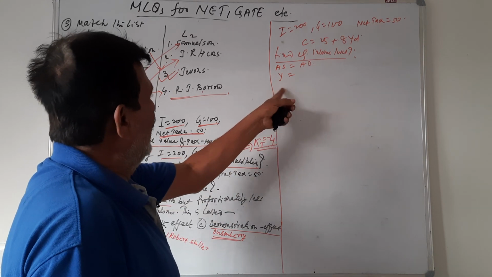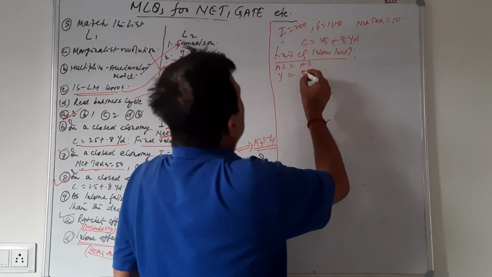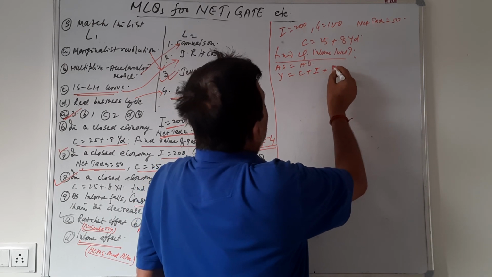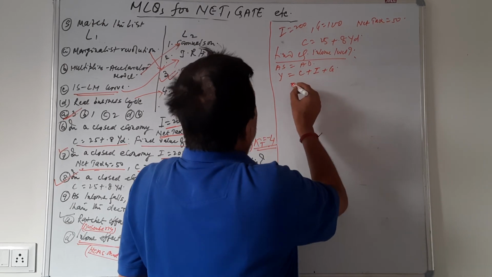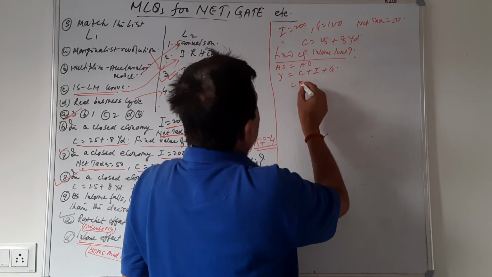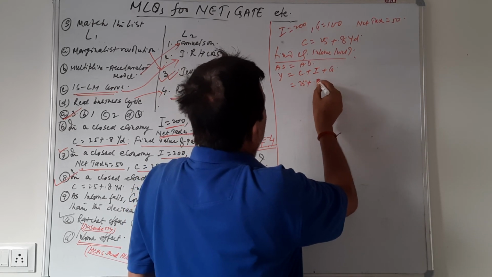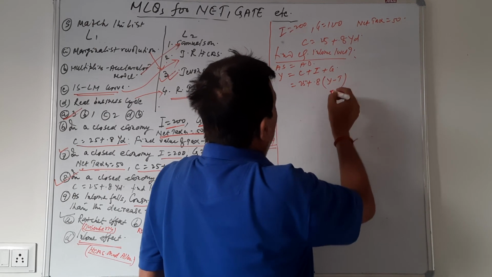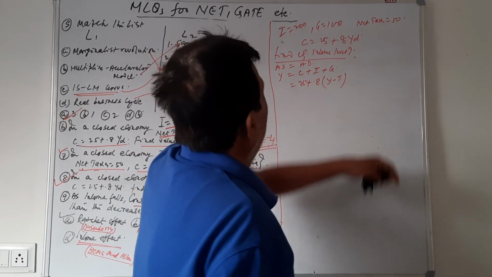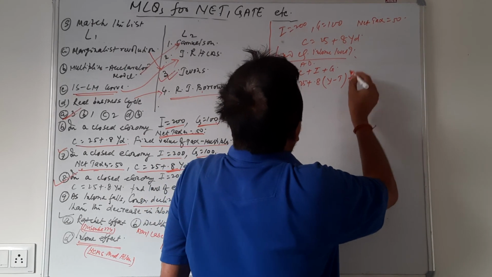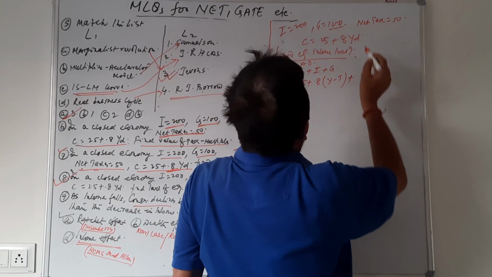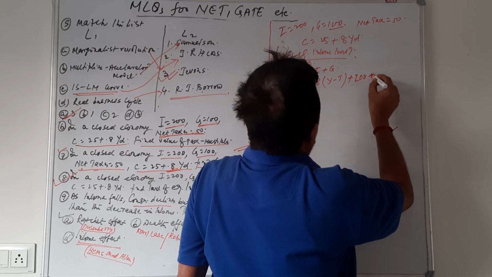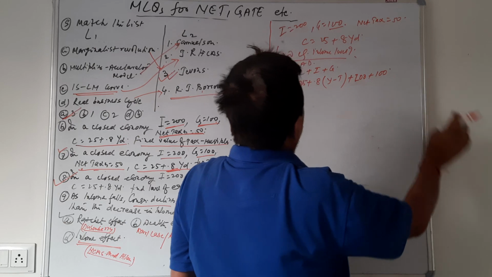Aggregate demand is C plus I plus G. Now C is defined as 25 plus 0.8 YD, YD is expanded as Y minus T, investment is 200 and government expenditure is 100.